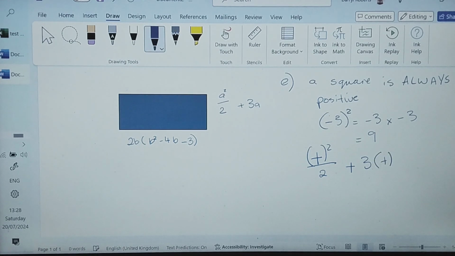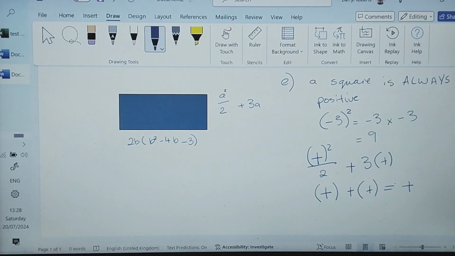So you're going to have a positive answer, because a positive number squared divided by 2 will be positive, and 3 times a positive number is also positive. So logically, yes, if A is a positive integer, you're always going to get a positive answer.